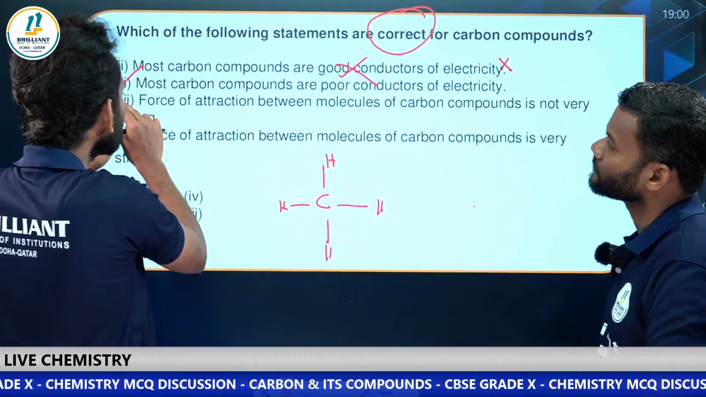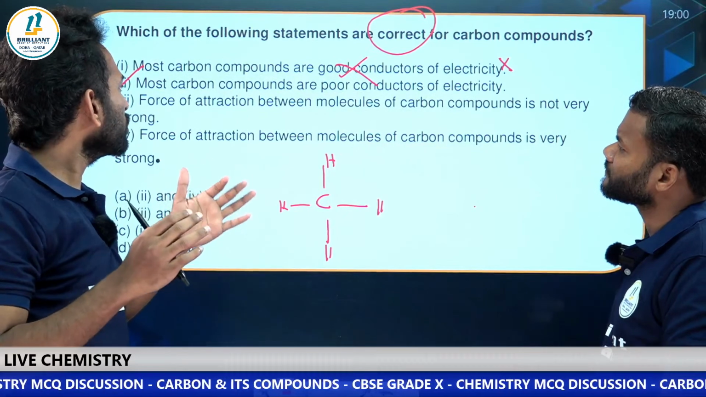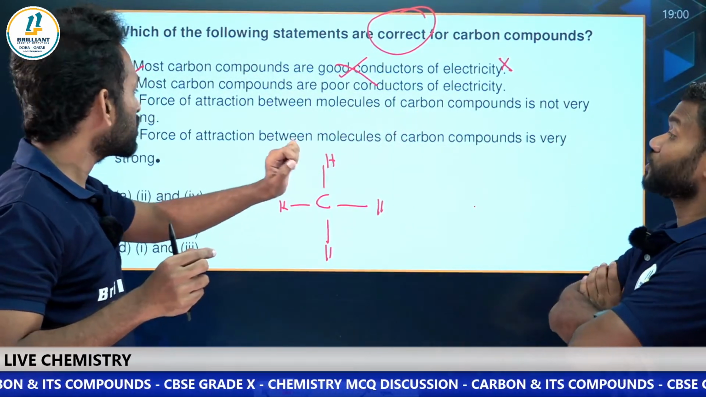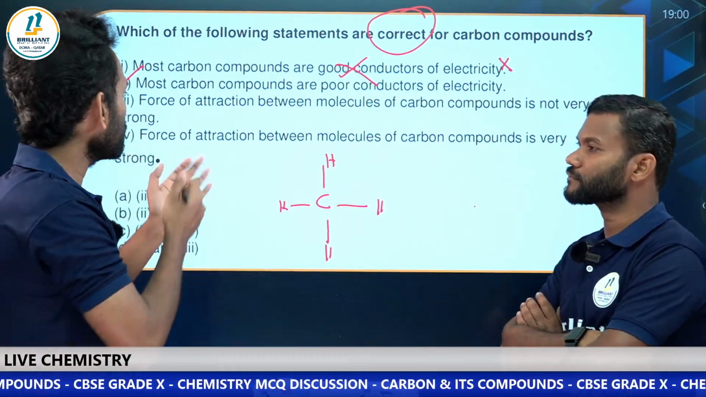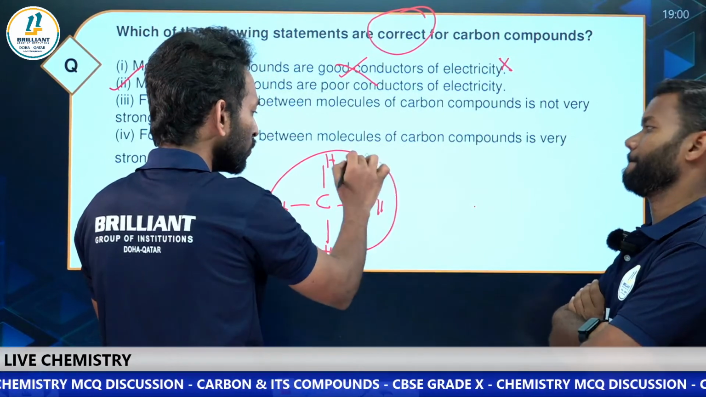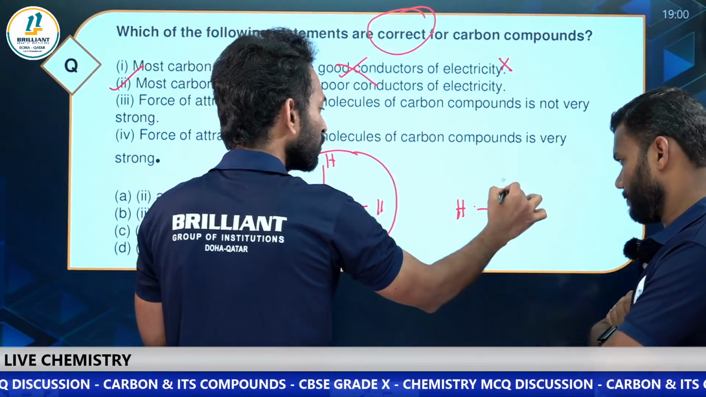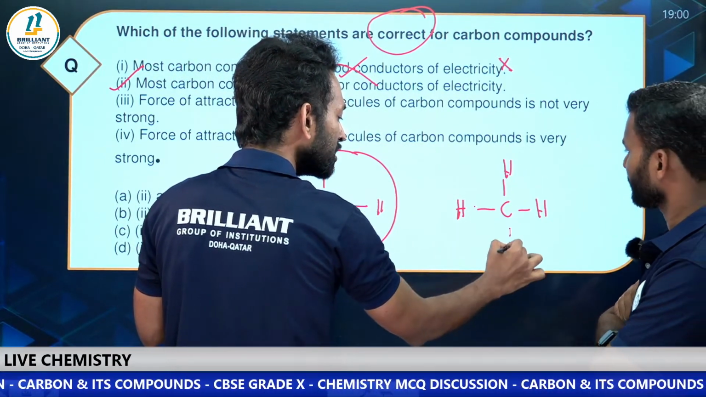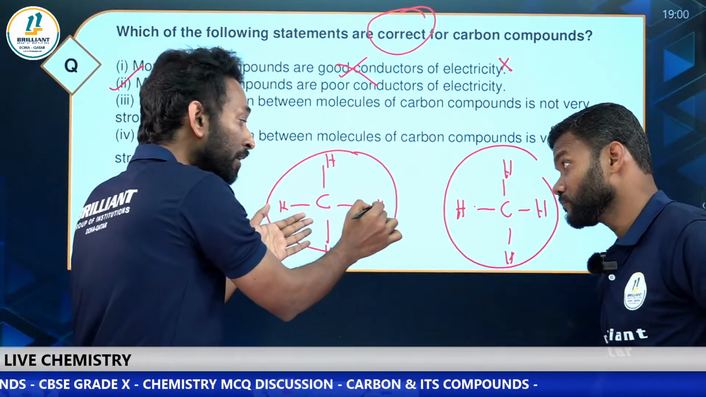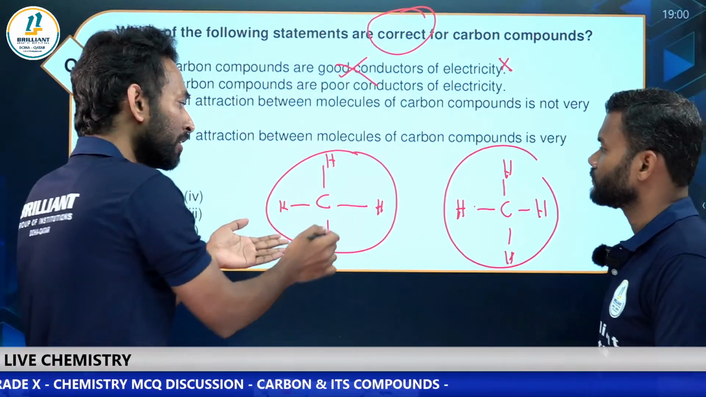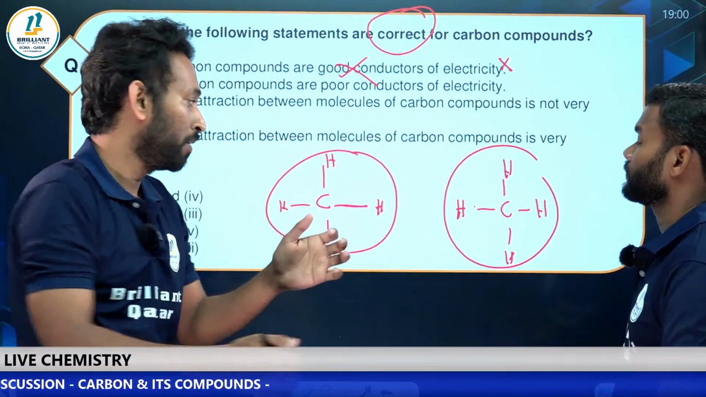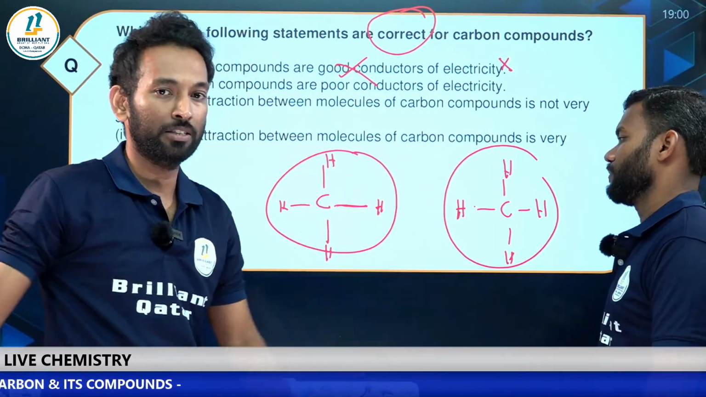Look at the third option. Force of attraction between molecules of carbon compounds is not very strong. What do you mean by forces of attraction? If you have one molecule here and another carbon compound, and these two have an attraction, that will be very weak, because inside the molecule the covalent bond is so strong, but in between the molecules the attraction is weak.